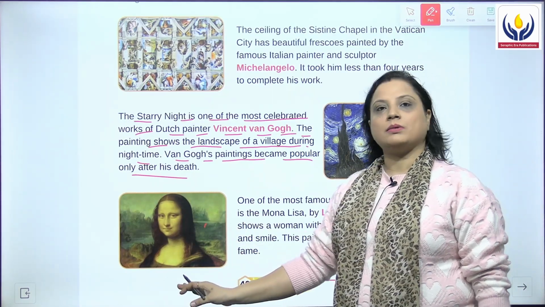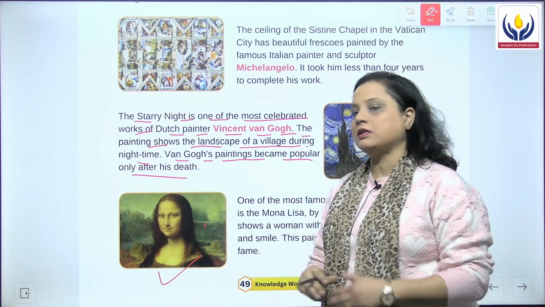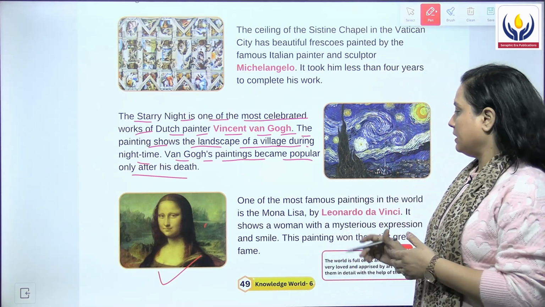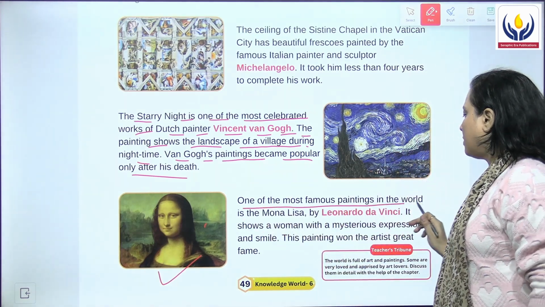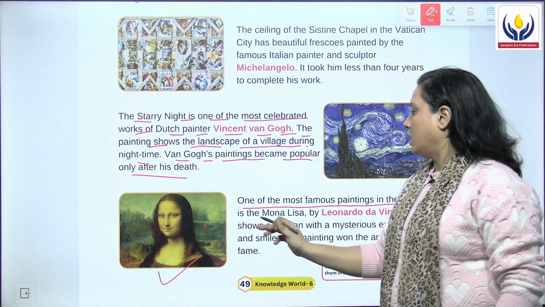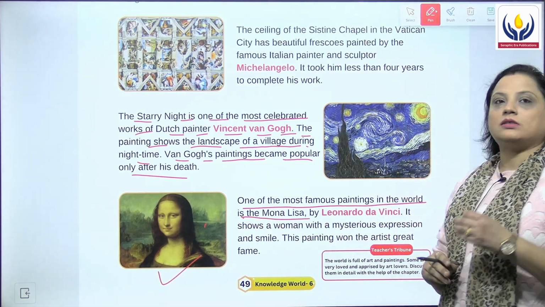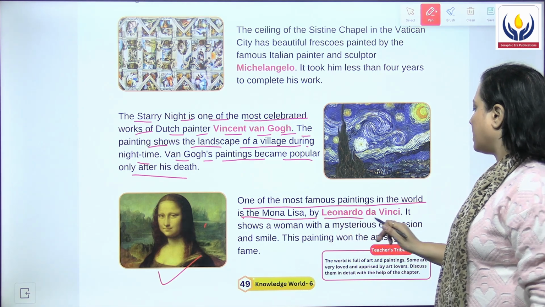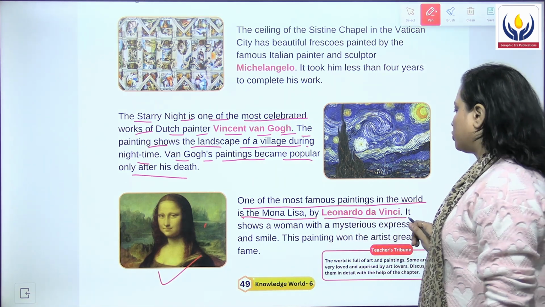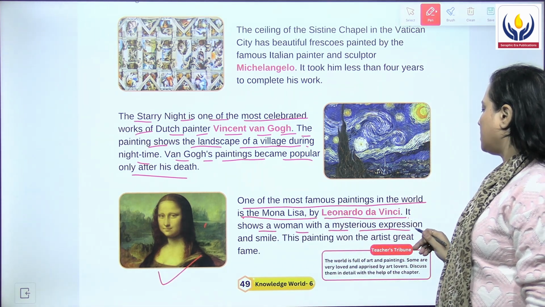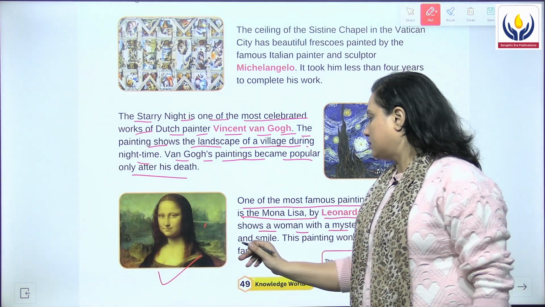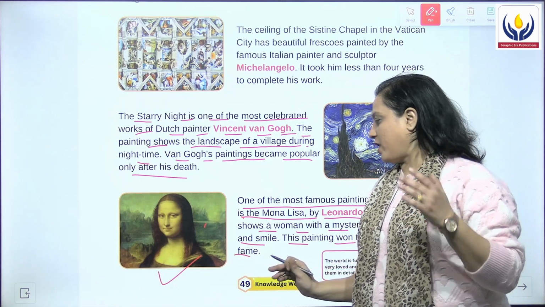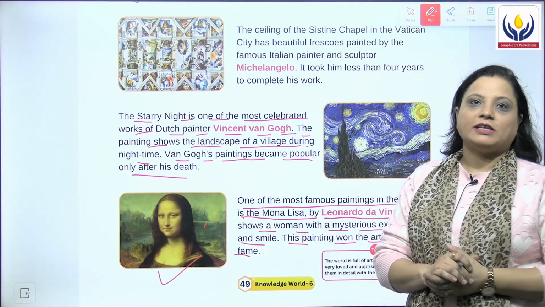Next we have another famous painting. This painting you must have seen at many places, and in books also. This is one of the most famous paintings in the world, and it is known as the Mona Lisa, painted by Leonardo da Vinci. It shows a woman with a mysterious expression and smile. This painting won the artist great fame. Let's now move to the next page.